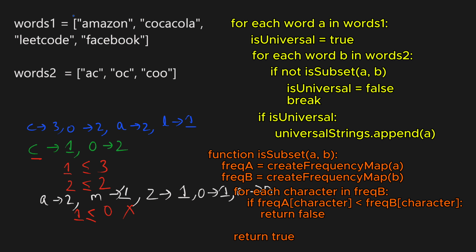And now the question is, how can we do better? The bottleneck in the brute force approach comes from repeatedly checking the characters of all words in words 2 against each word in words 1. So how can we optimize it? Now we know that we need to go through each word in words 1 and check if they are universal or not. So we cannot avoid this outer loop.